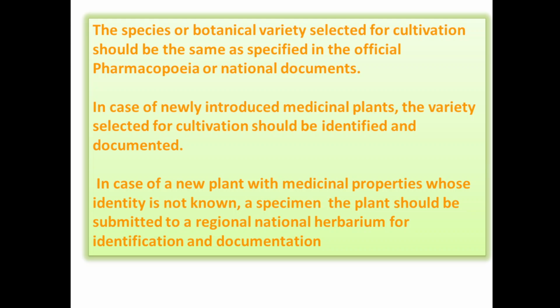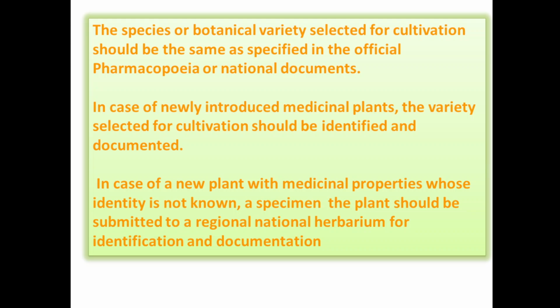So the variety or species which is required for a particular formulation must be cultivated. For that reason, it should be specified, or the information should be provided in the official book, official pharmacopoeia or national document.